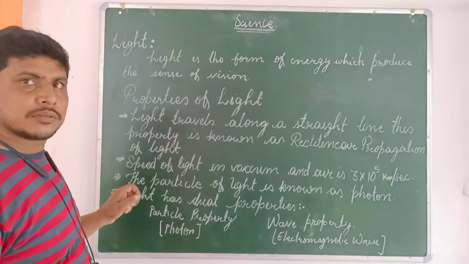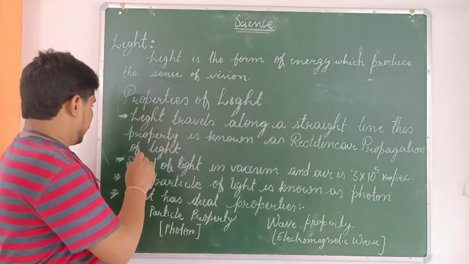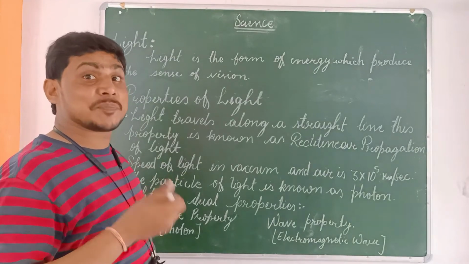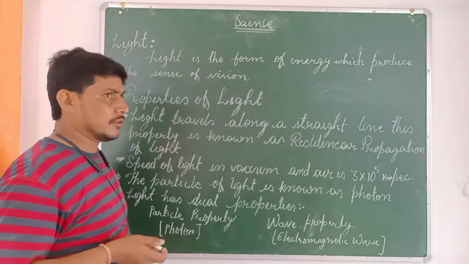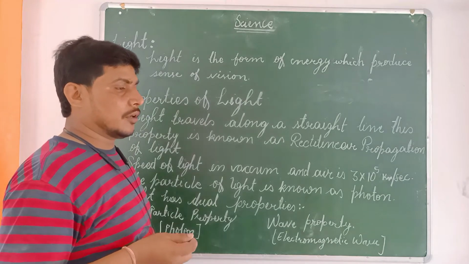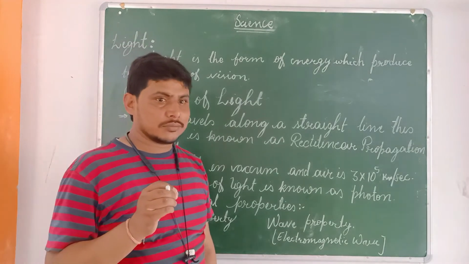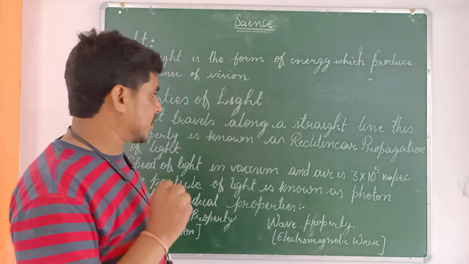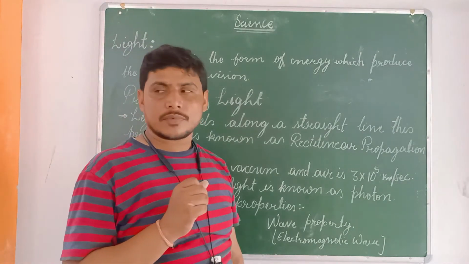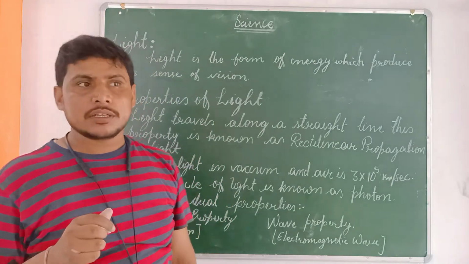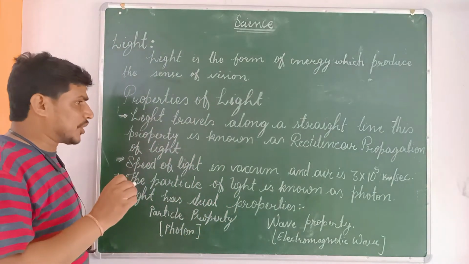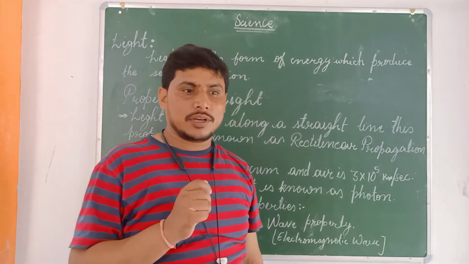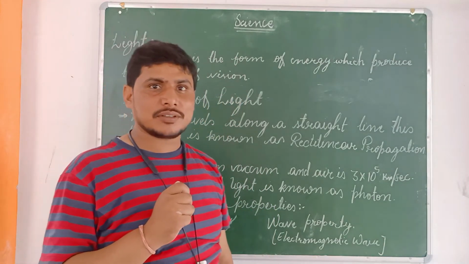Now, the second property of light is the speed of light. You should be clear about it.